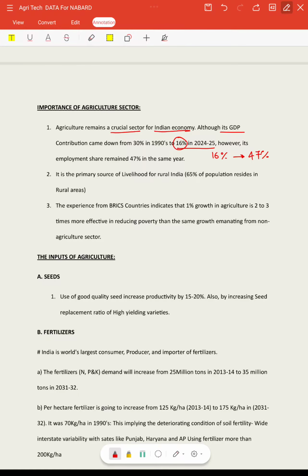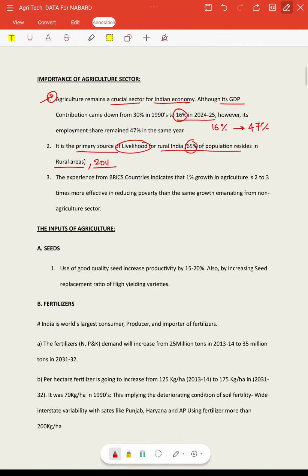The second most important reason is that more than 65% of the population in India resides in rural areas as per the 2011 census, and among this 65%, about 80% of people's primary source of livelihood is agriculture. In that sense also, it is very important to study the scope of agriculture. And we can write this point as well.